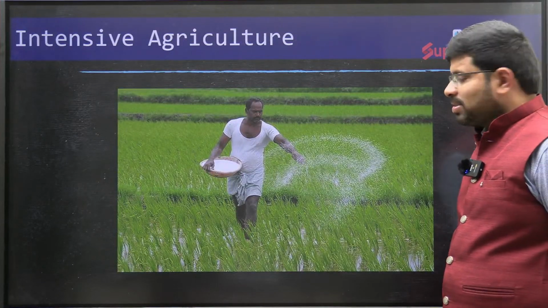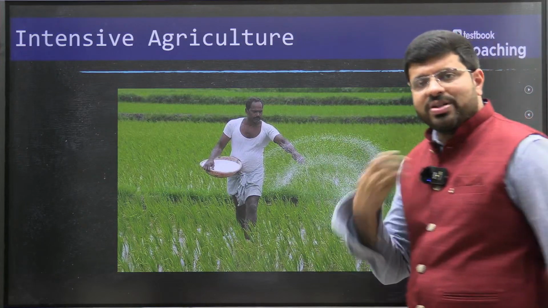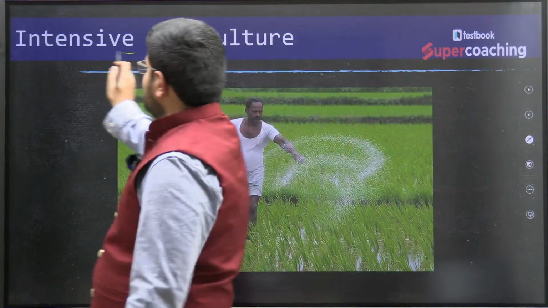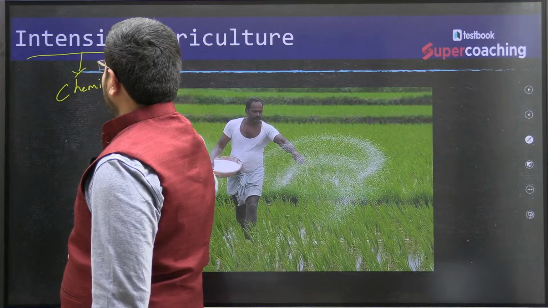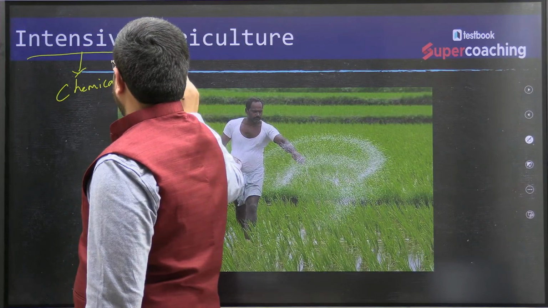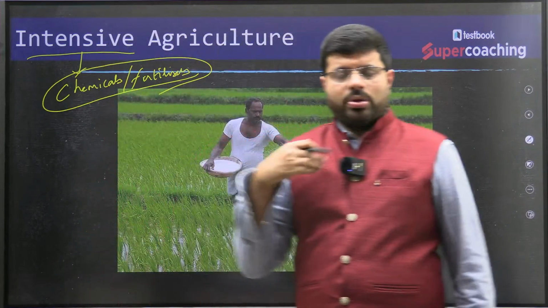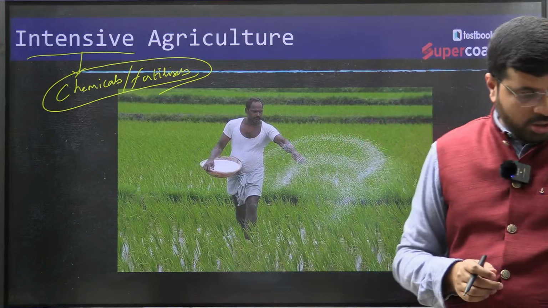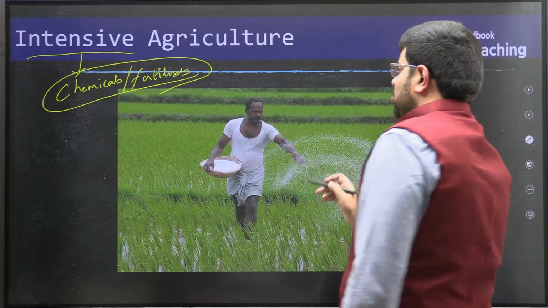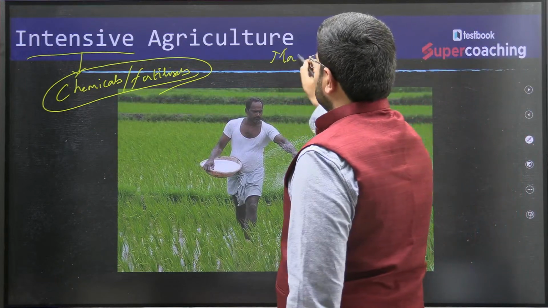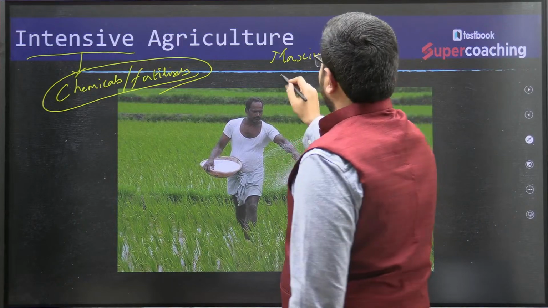Now you can see this. Intensive agriculture is where you use the entire agriculture land which is available more intensively, utilizing chemicals or fertilizers. The intensive agriculture here talks about these things where you need to get maximum output from minimum land resources. The objective here is maximum output from minimum land resources.